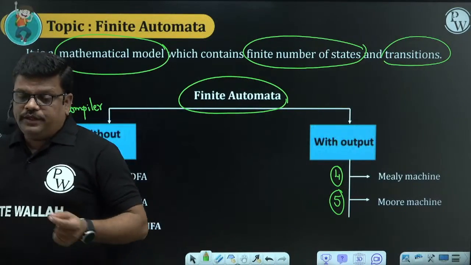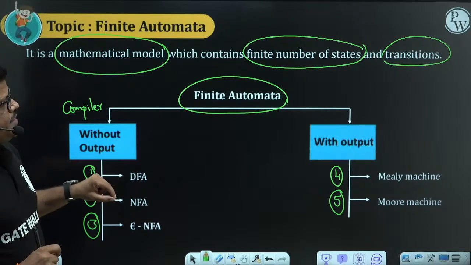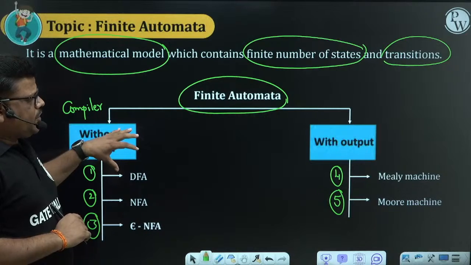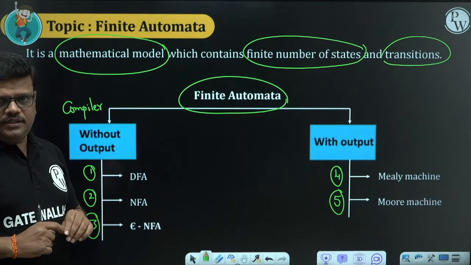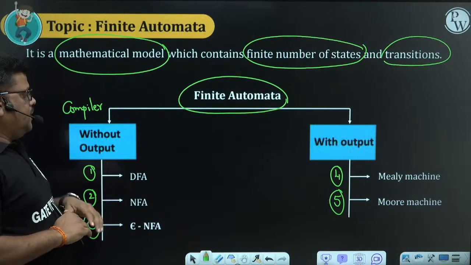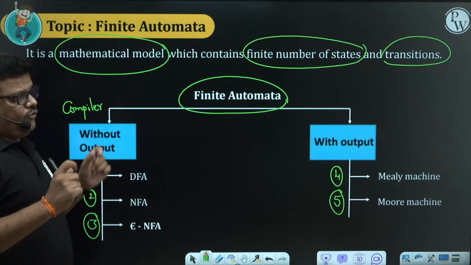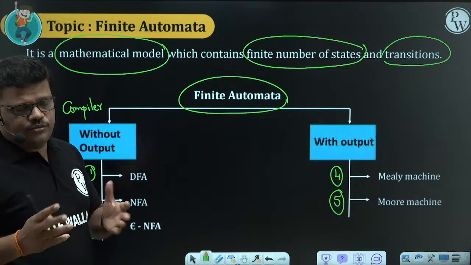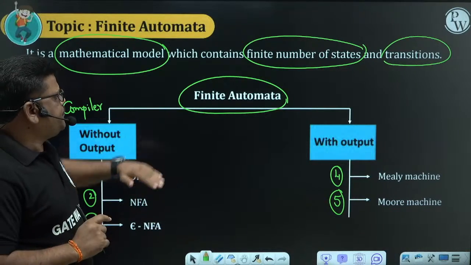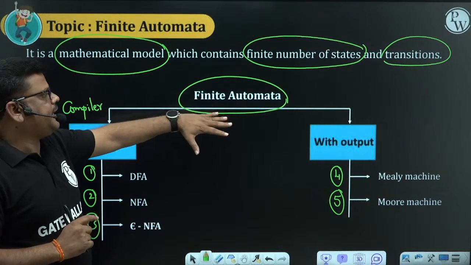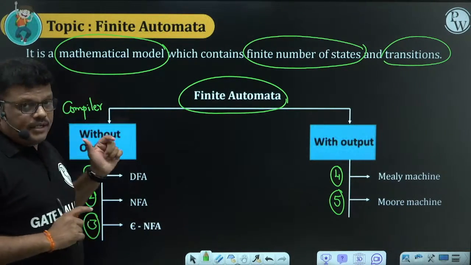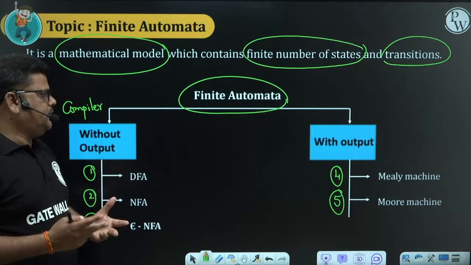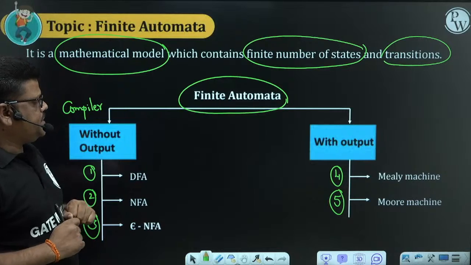That's why I told you compiler design and theory of computation are interlinked concepts. Theory of computation concepts are directly used in compiler design to design some of the phases. In which phase, which topic is used, that is also one of the GATE questions. So in the coming classes we are going to study that. But here, finite automata's practical application is that it is used in compilers. So in computer science we are using it somewhere, and where we are using it is the compiler design subject.